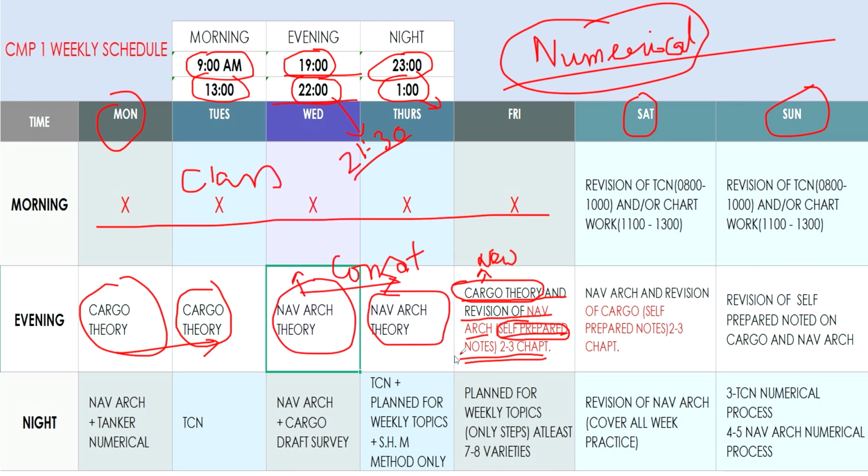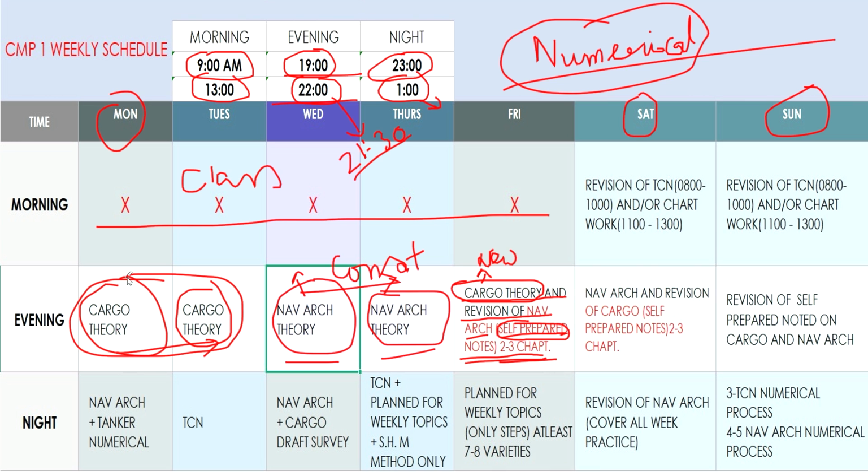Why revision? With everything you are studying, you will see that you forgot everything. So 1 or 2 revisions every day, at least 2-3 chapters. Revision means you open your self-prepared notes and just read through the pages, and that will help you very much for next week. Remember, you will see that you remember everything you covered last week. So I am telling you this.